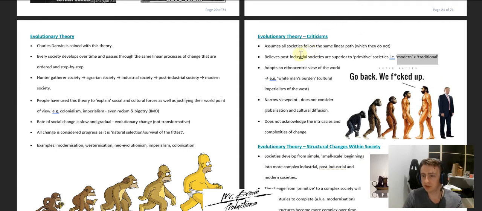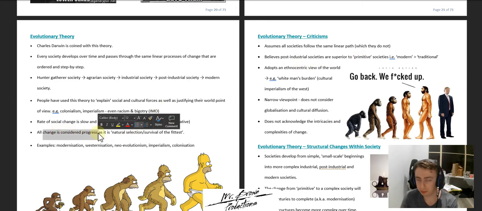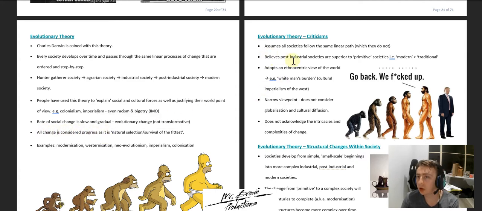So the criticism is that just because something is perceived as more primitive or it's not as technically advanced doesn't necessarily mean that it's superior. Okay, so it depends on how you measure that progress, right? So they view all change as progress, but the criticism here is, well, no, not all change is progress. Sometimes you can take one step forward and two steps back.